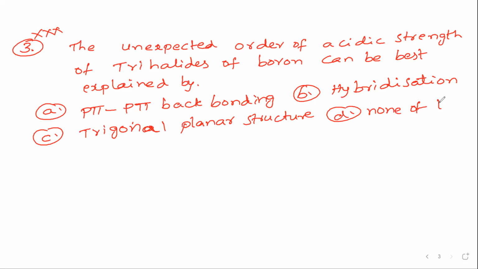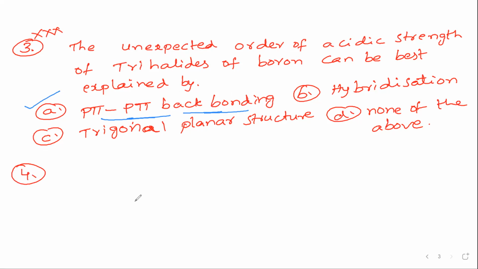So what is the right option? We can say with certainty, in BF3 and BCl3, we see p-pi back bonding. This was already explained in the lecture. So the unexpected order of acidic strength of trihalides of boron can be best explained by p-pi back bonding. Very, very important question. Next, question number 4.